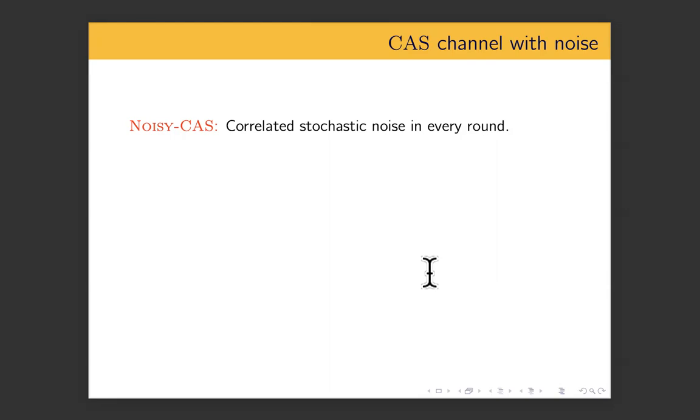But because of this noise, with some small probability, everybody receives a different message or maybe receives a bot in this round, even though one party is speaking. And again, if say two parties are speaking, then the right answer is the dummy symbol bot. But because you have noise, maybe all of them receive zero in this round with some constant probability. So this is correlated stochastic noise. Everybody receives the same symbol, but it may be incorrect with some small probability.